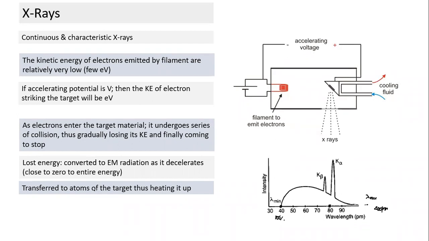It may also undergo collision with the nucleus or with the atom itself. It's like a physical collision. We see the two objects colliding, and when two objects collide, if this object is at rest or lower energy, it may gain kinetic energy. So a major part of the energy of the electron, a small fraction is transferred in terms of photon energy. Major chunk of kinetic energy of the electron is transferred to the atoms of the target plate. And since the major fraction of energy is transferred to the target plate, it ends up getting heated up.